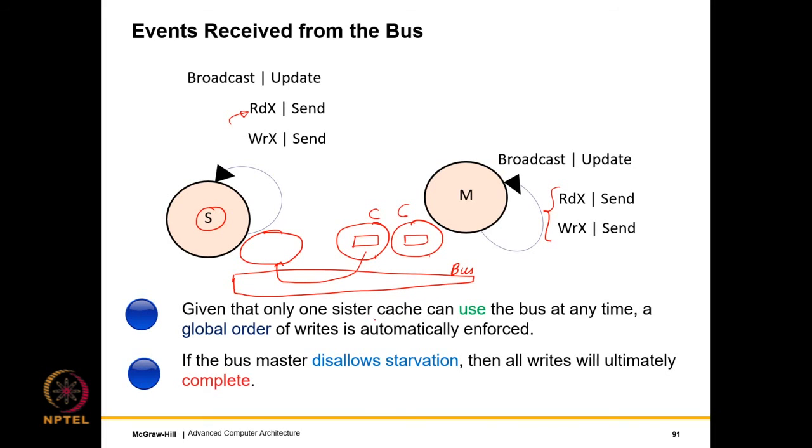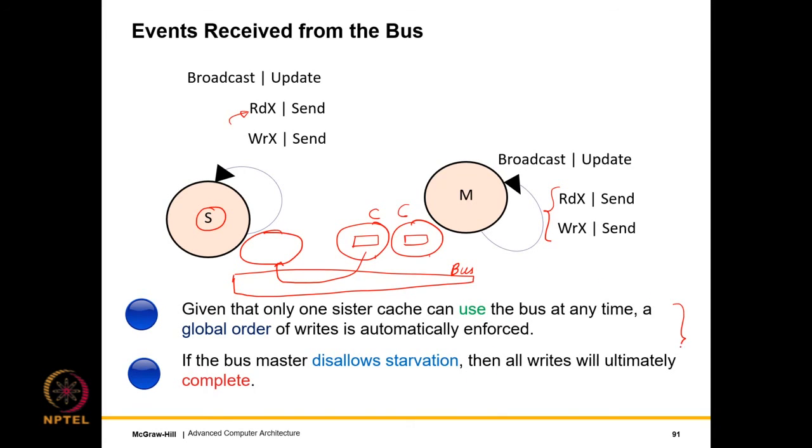Here, given that only one sister cache can use the bus or get permission to the bus at any point of time, a global order of writes is automatically enforced, the same order in which you acquire the bus. Also the bus master disallows starvation, in the sense that if every write ultimately gets access to the bus, then all writes will also complete.